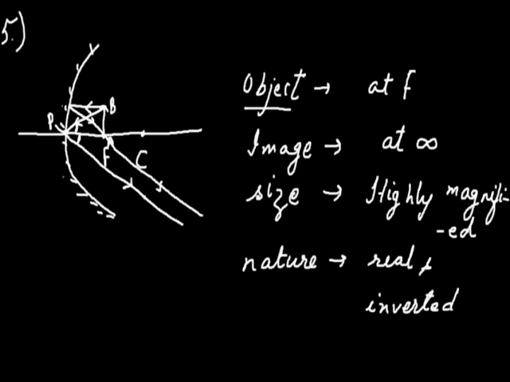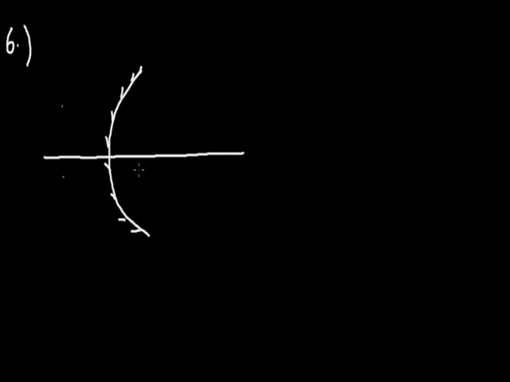So let us go to the next case, and the last case for the image formation through the concave mirror. And this is the case when the object is placed in between the pole and the focus of the concave mirror. This is the pole for a concave mirror.